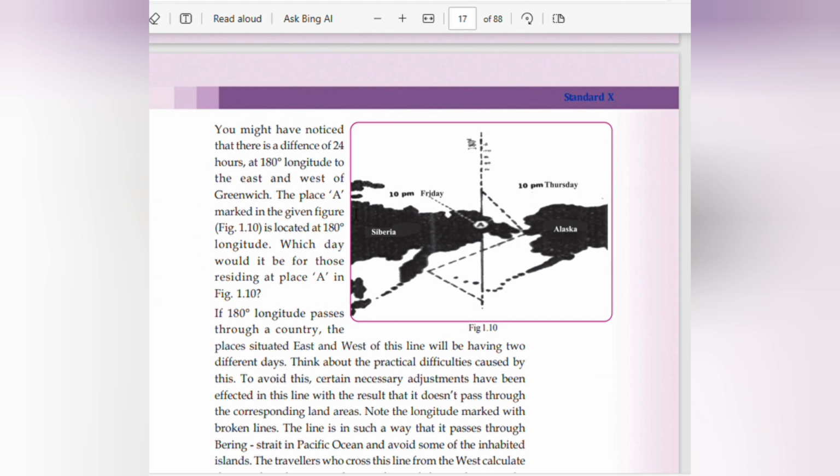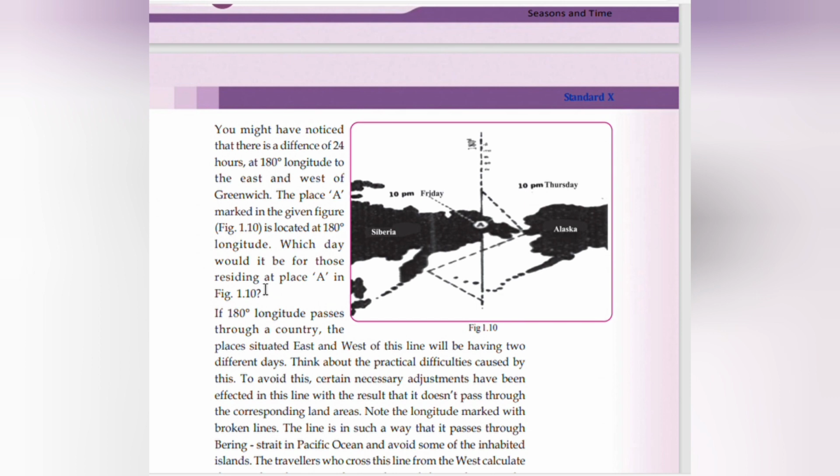The place A marked in the green figure is located at 180 degrees longitude. Which day would it be to those residing at place A in the figure?